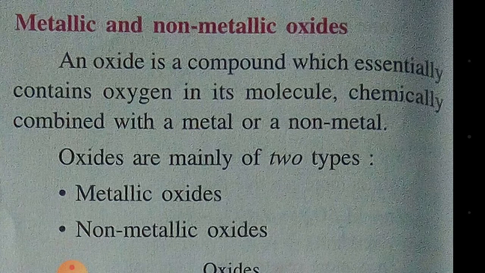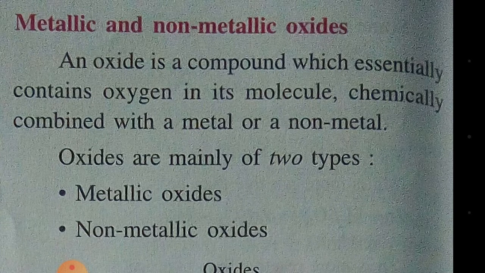But here, something is burnt. For example, if I have to make a metallic oxide, then that metal has to be burnt with oxygen. If I have to make an oxide of carbon, then I have to burn carbon, then only I will get an oxide of carbon. So burning, or combining with oxygen, means burning of a metal or non-metal with oxygen gives an oxide. So what is an oxide? An oxide is a compound which essentially contains oxygen in its molecule, chemically combined with a metal or a non-metal.